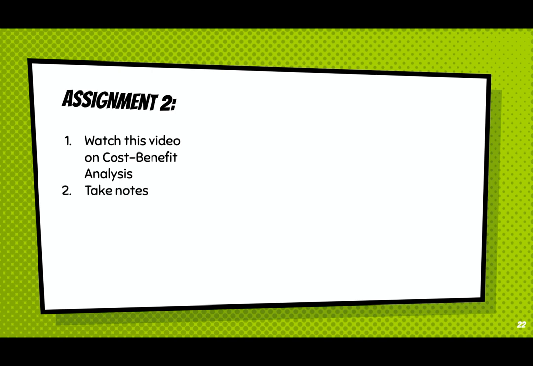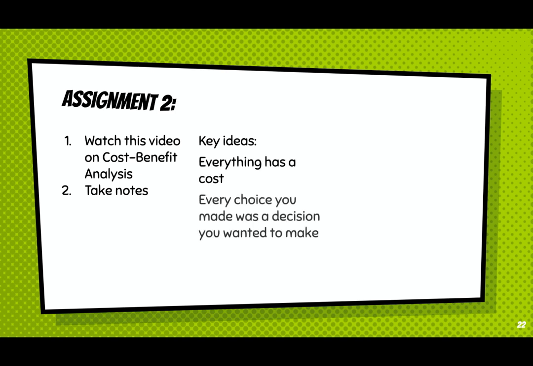All right, let's talk about assignment 2. There's a video that I linked up. It's about cost-benefit analysis, which is a vocabulary word for this week. And he explains it really well and really clearly, and it's really going to be helpful to you. So please take notes while you're watching that video. It'll be linked in Google Classroom. The key ideas that I want you to take from it are that everything has a cost, and that every choice you make is a decision you want to make. That'll make more sense when you watch the video. And also that important idea, which we kind of talked about in the Civil War, which is opportunity cost.